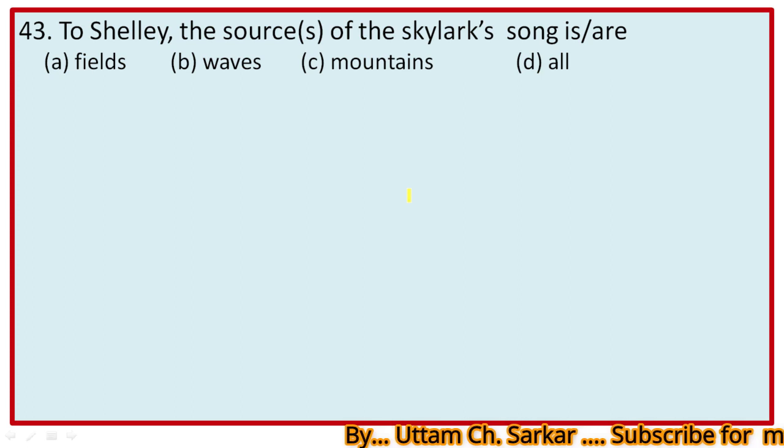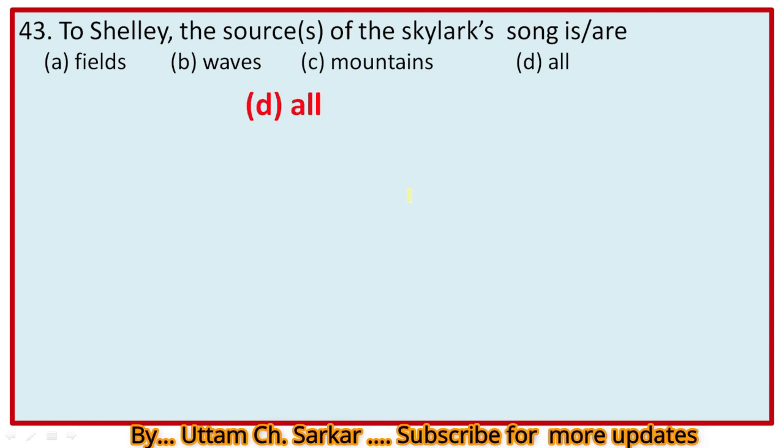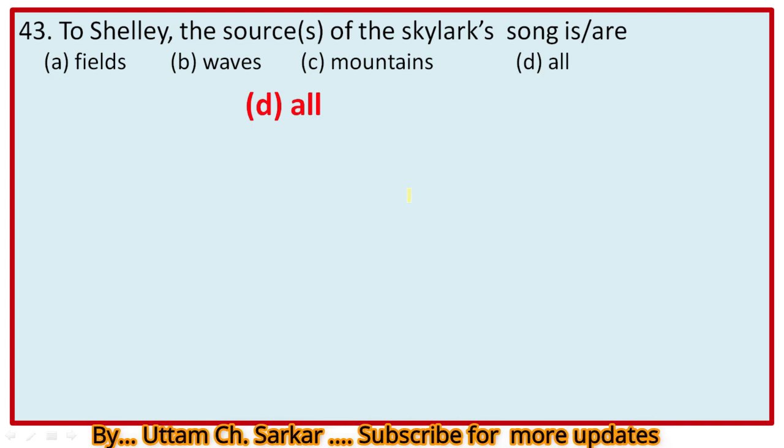Next, question number 43. To Shelley, the source or sources of the skylark's song is or are fields, waves, mountains, all. Actually, in stanza 15, Shelley conjectures the sources of the bird song, and the lines are, "What objects are the fountains of the happy strain? What fields or waves or mountains?" So the right option is D, all, because the poet conjectures that the sources may be fields, waves or mountains.